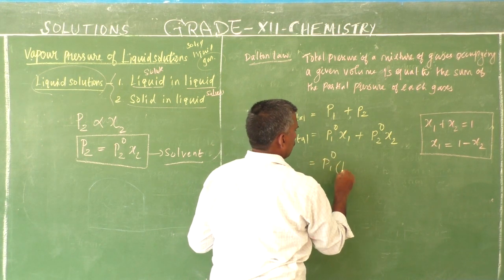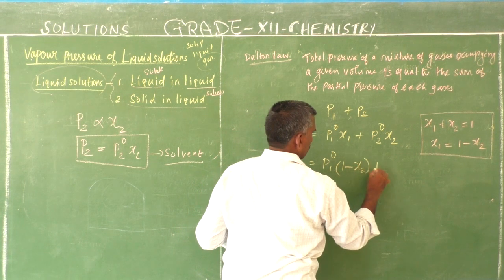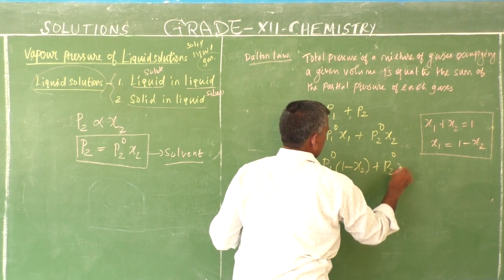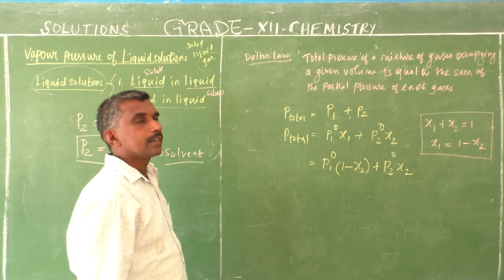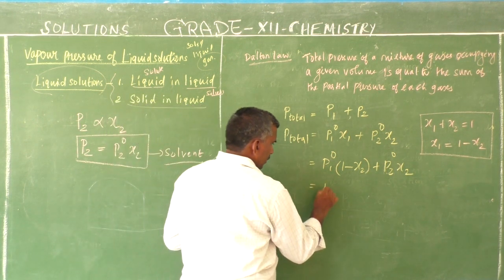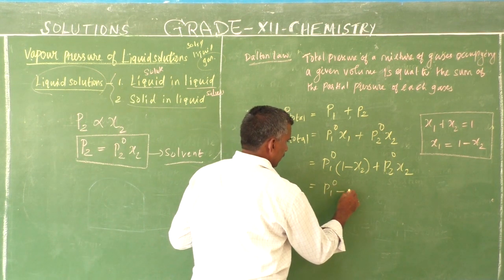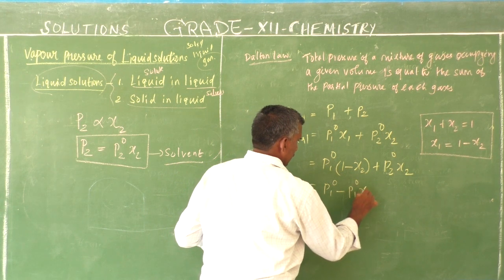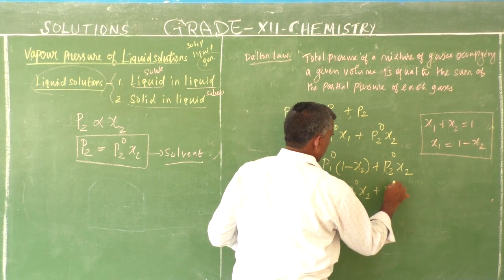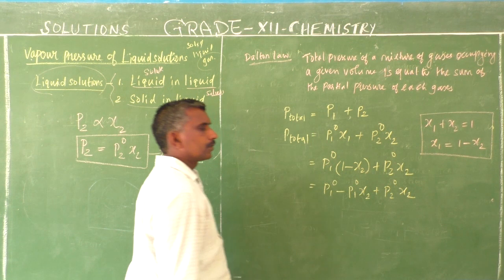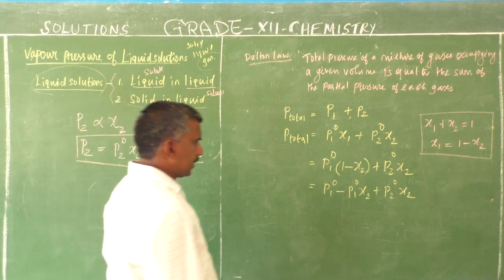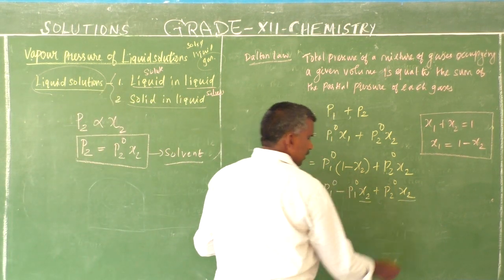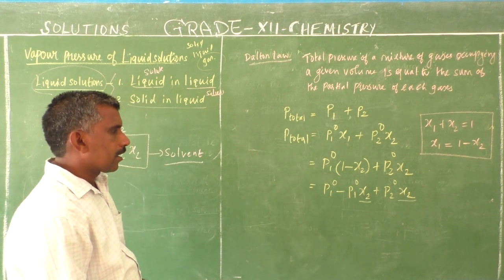What is the value? P1 dash times 1 minus x2, plus P2 dash x2. Then P1 dash minus P1 dash x2 plus P2 dash x2. Now x2 is common.